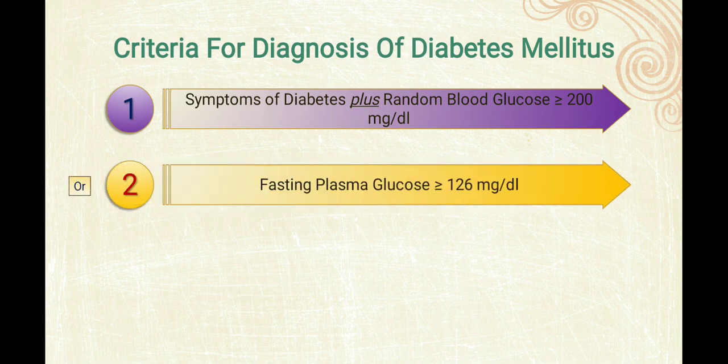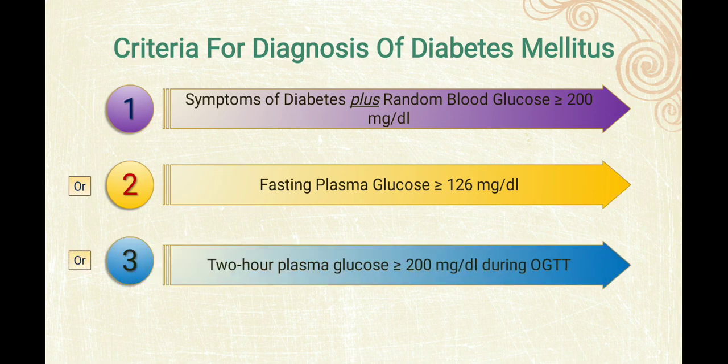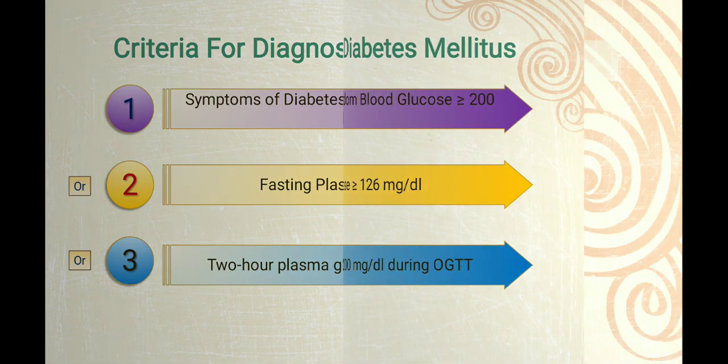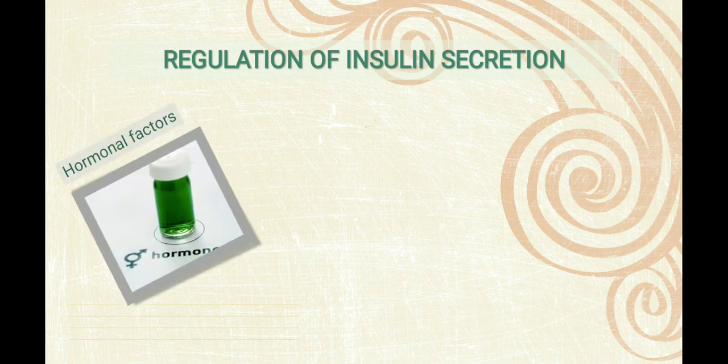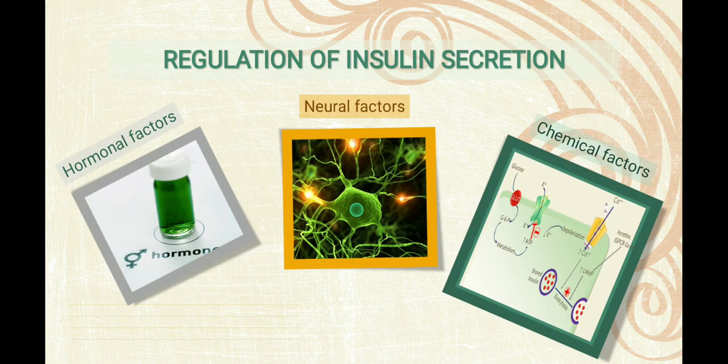So any doctor can find out if the person has diabetes or not on the basis of symptoms plus these criteria, RBS and FBS. FBS, fasting plasma glucose, will be more than or equal to 126, and RBS will be more than or equal to 200 milligram per deciliter. Or third will be 2-hour plasma glucose more than or equal to 200 milligram per deciliter during the oral glucose tolerance test.